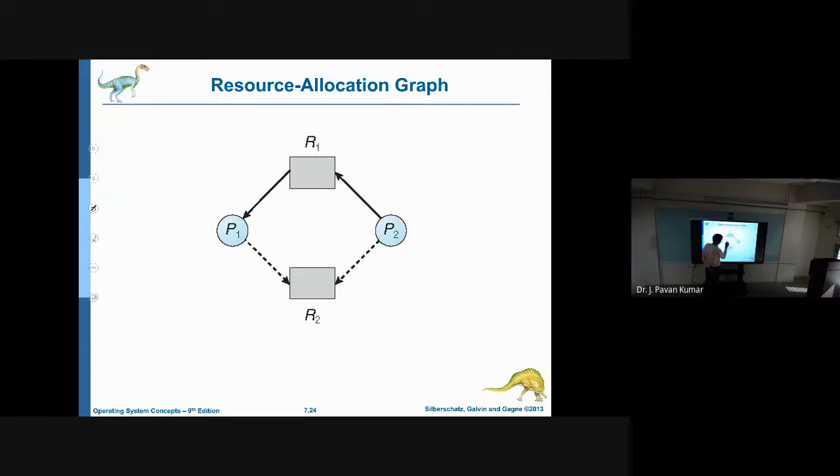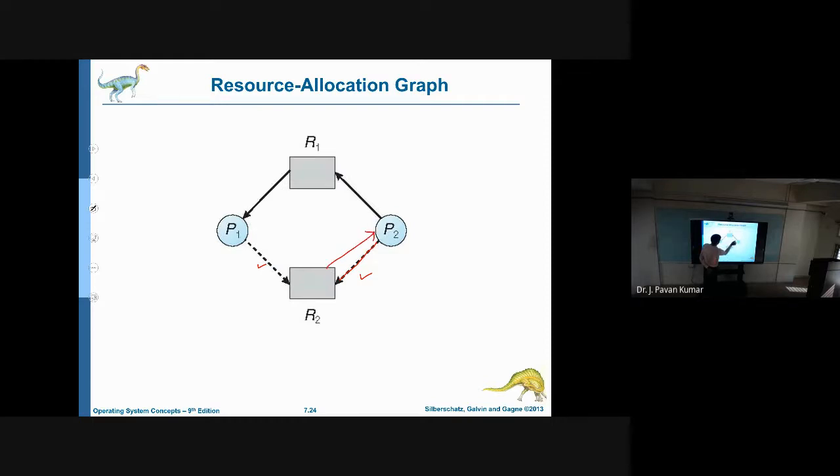This is one of the resource allocation graph with claim edge. This is one claim edge. This is also a claim edge. That is, P1 may request R2 in future. P2 may request R2 in future. Let us consider P2 has requested it. Then it will become a solid line. And R2 has been allocated to P2. Then it will become like this.